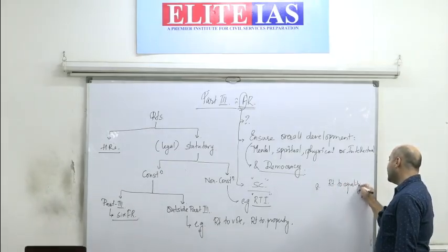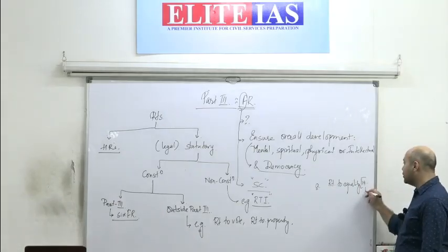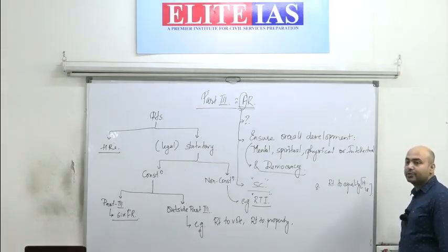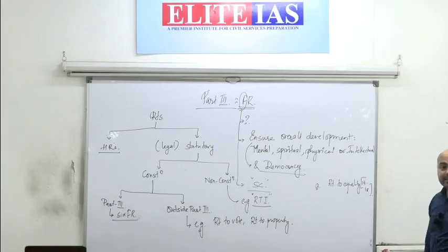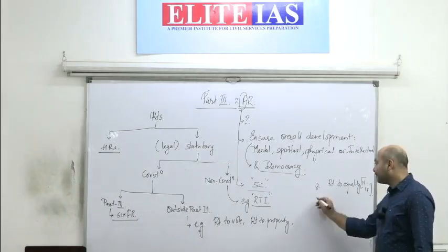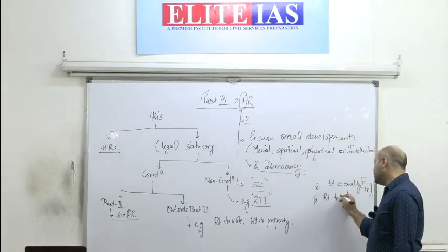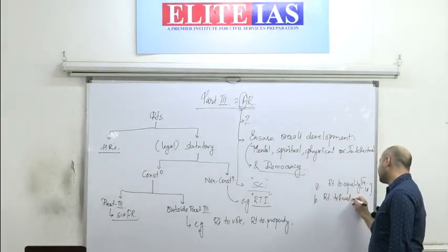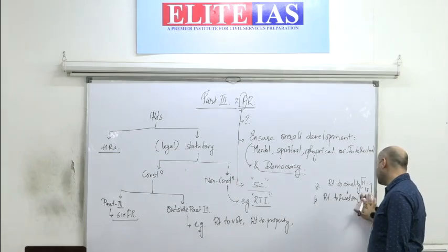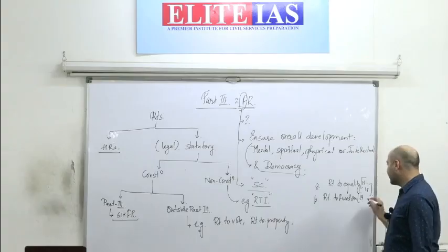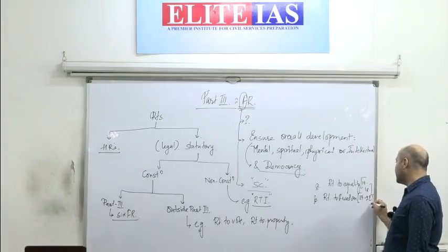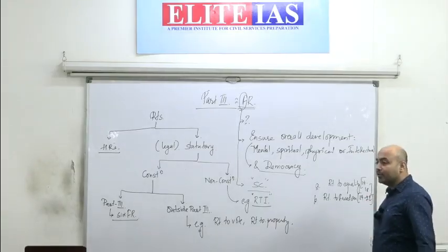Right to equality is mentioned from Article 14 of the Constitution to Article 18 of the Constitution. Second, right to freedom. So, which article deals with it? Article 19 to Article 22 of the Constitution deals with right to freedom.